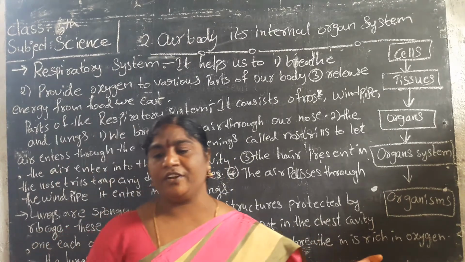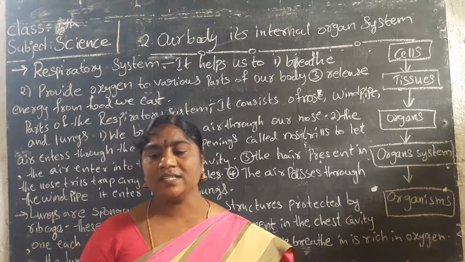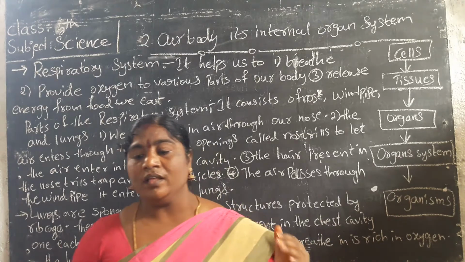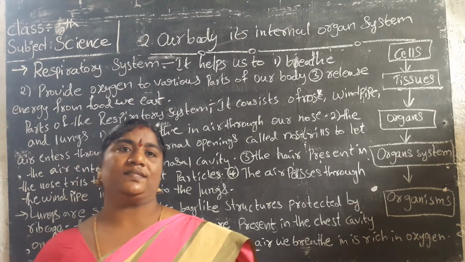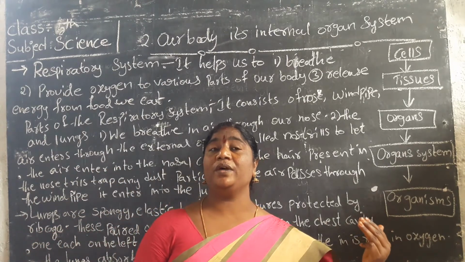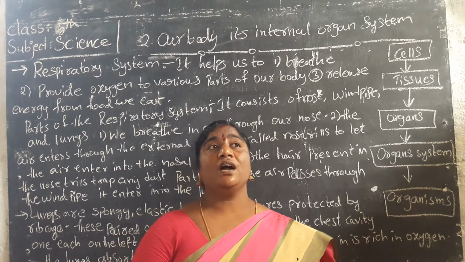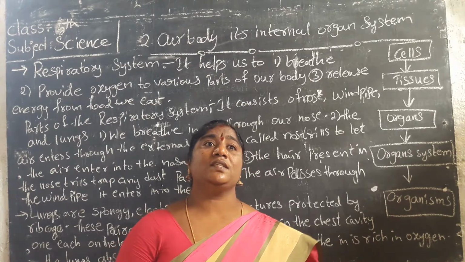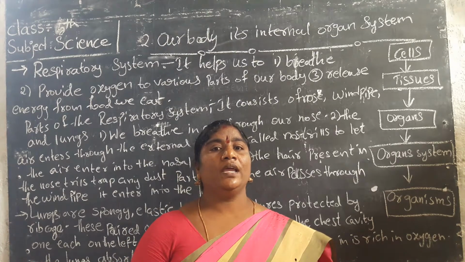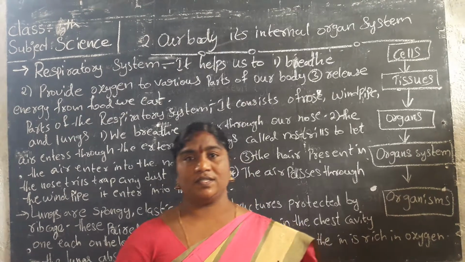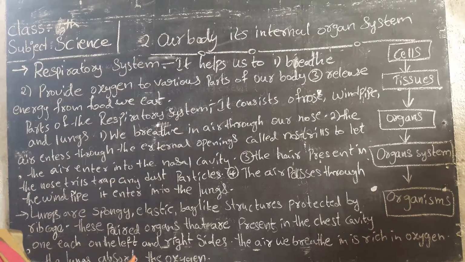The air we breathe in is rich in oxygen, and the lungs absorb the oxygen. The air that we breathe out of the lungs contains carbon dioxide. We have to take in the air rich in oxygen and send the carbon dioxide outside through our nose. The fresh air we take inside is called oxygen, and the air we give outside is called carbon dioxide.